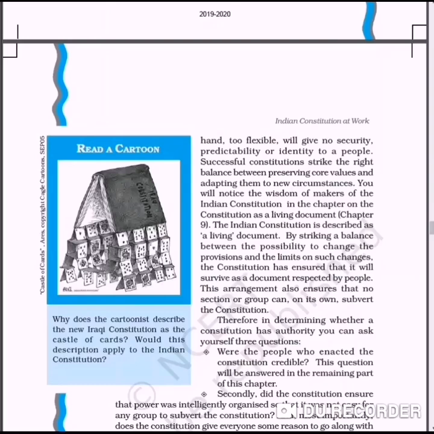Then we can say the Constituent Assembly prepared the Constitution on 26 November 1949. But students, the Constitution was prepared on 26 November, but it came into force on 26 January 1950. So you must know why the Constitution was enforced on 26 January. Why were we waiting for 26 January when the Constitution was already prepared on November 26? The reason is there was a historical fact. Actually, 26 January has a very good importance in the history of the freedom struggle.